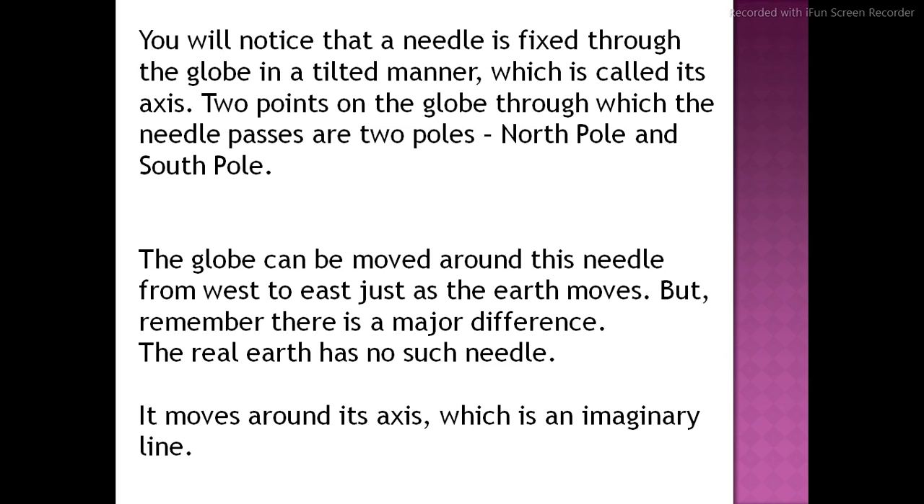You will notice that a needle is fixed through the globe in a tilted manner. I explained this in the previous slide, right? Which is called its axis. There are 2 points on the globe through which the needle passes, the 2 poles, that's the north and the south pole. As I stated earlier, north pole will be up, south pole will be down. The globe can be moved around this needle from west to east, just as the earth moves.